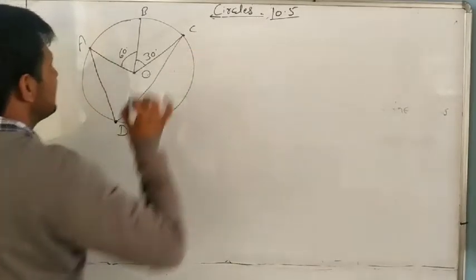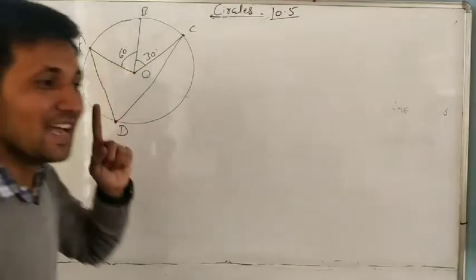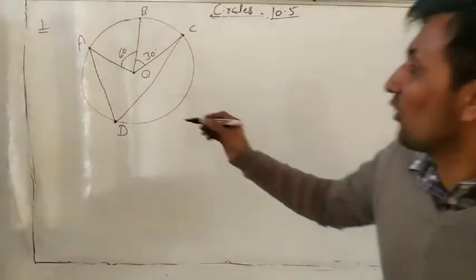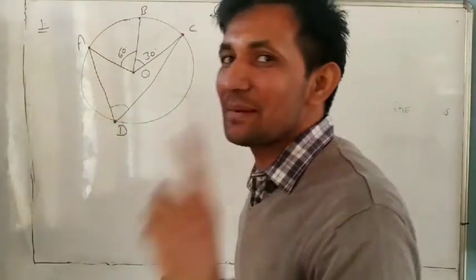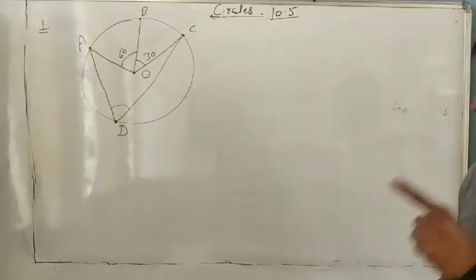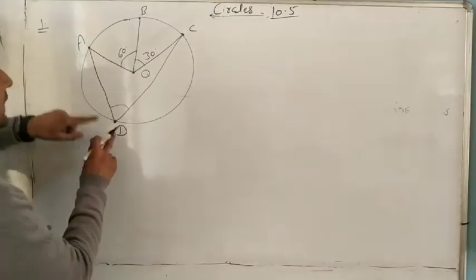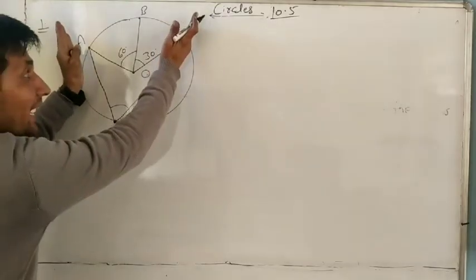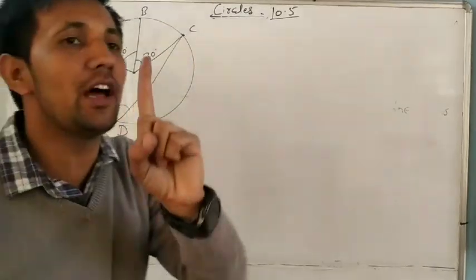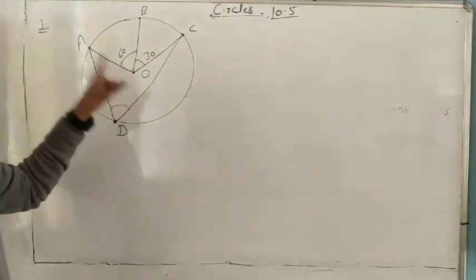So angle ADC is made by which arc? AC. And how will you find this angle? We know the angle subtended by an arc at the center is always double the angle subtended on the other part. So first we have to find how much angle is made by arc AC at the center.